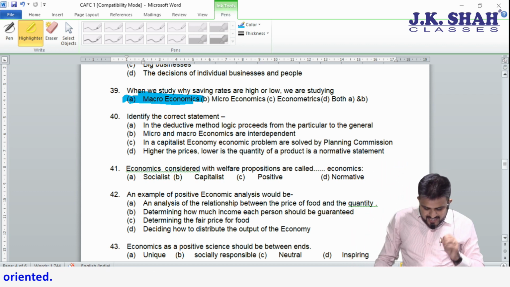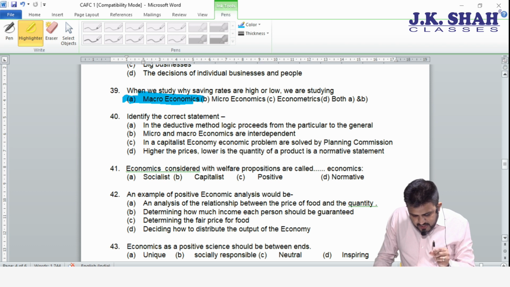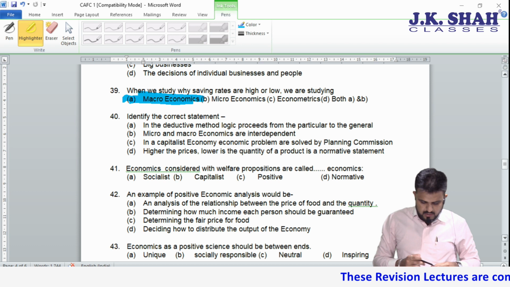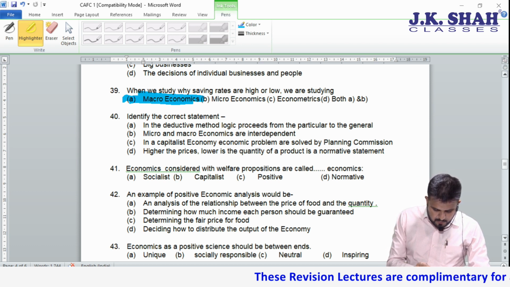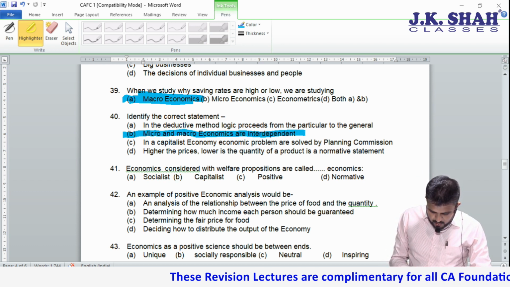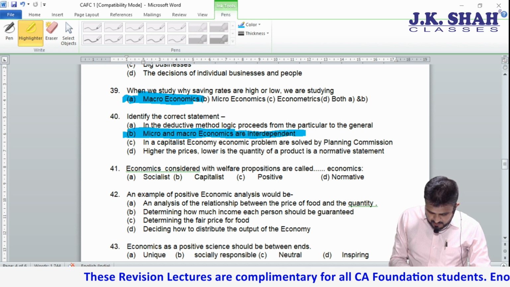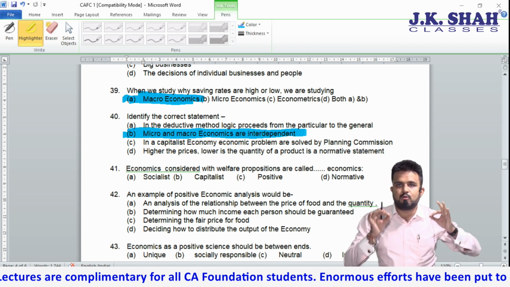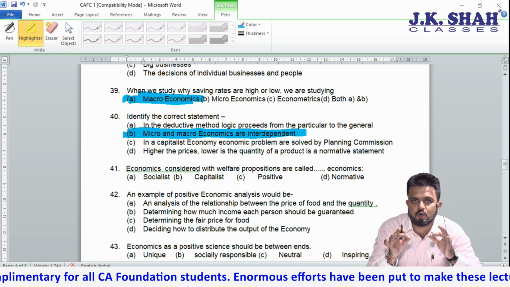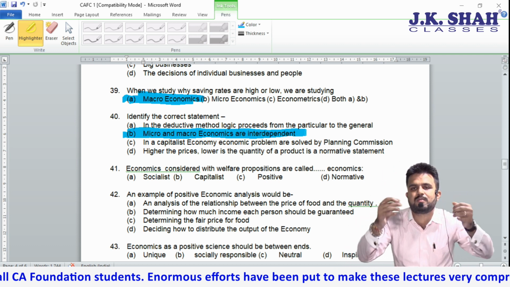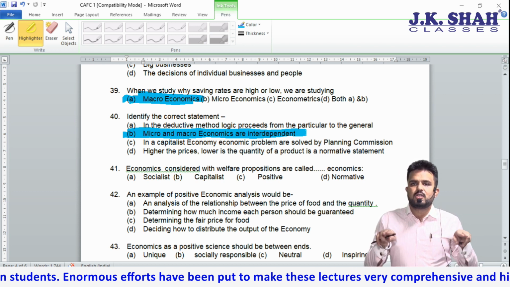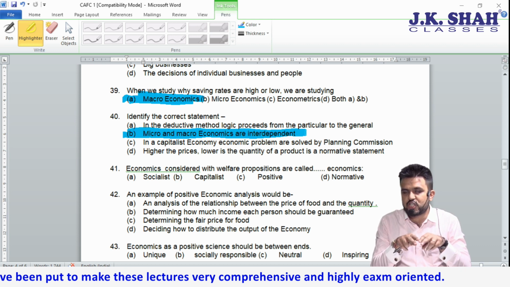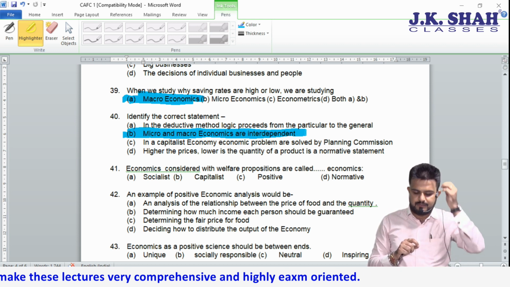So point A is telling deductive method proceeds from particular to general. That statement is wrong. It should be general to particular. Correct answer is B. Micro and macro are interdependent. They are highly interdependent on each other. The moment you start solving your micro problems, automatically your bigger problems are solved. I have already told you. So they are interrelated, they have interconnection, interdependent on each other.